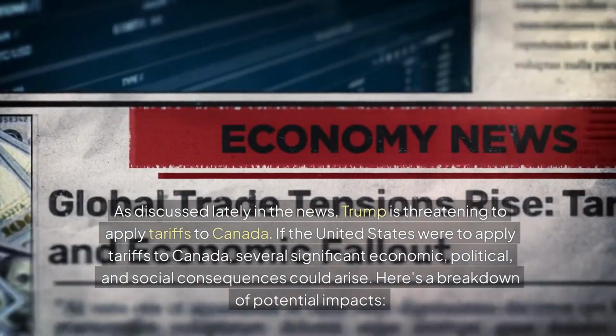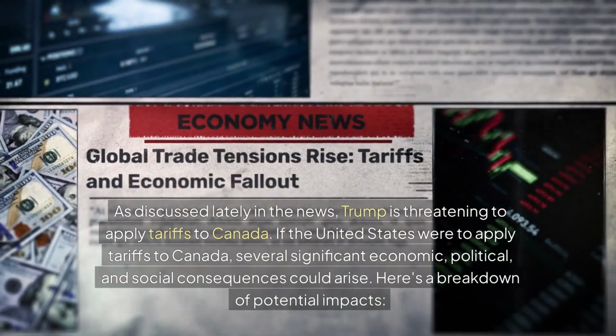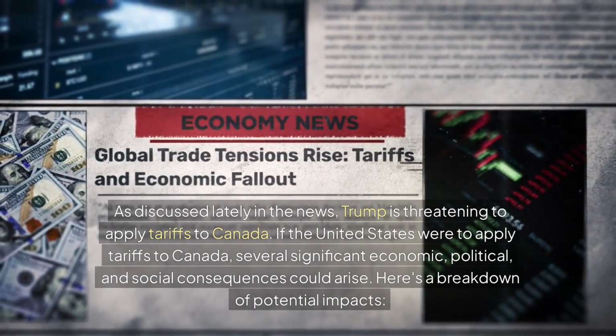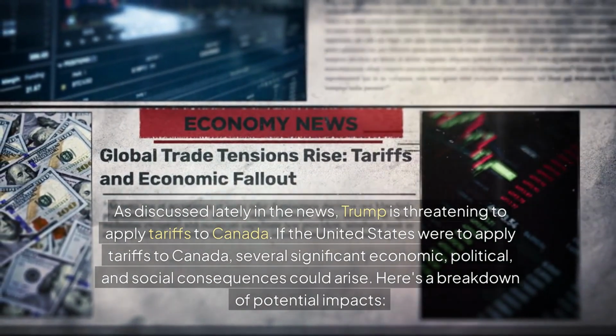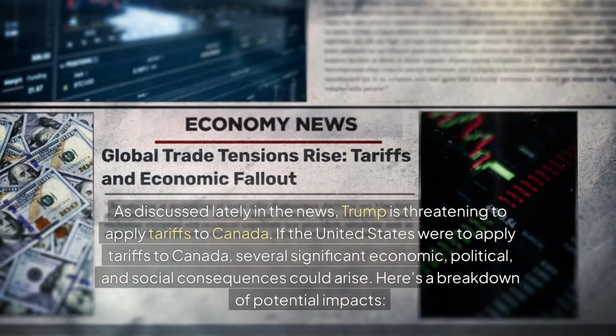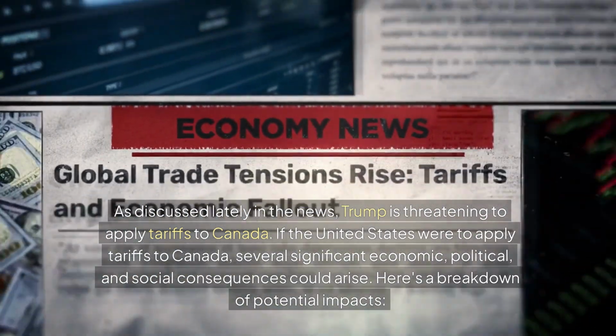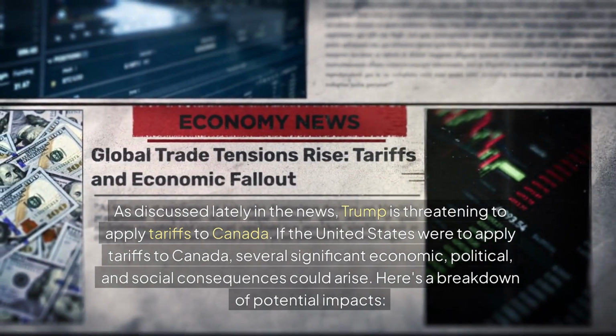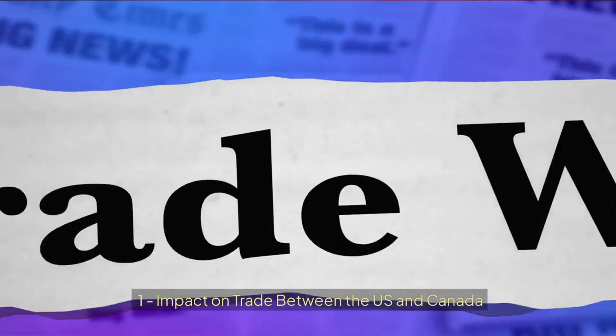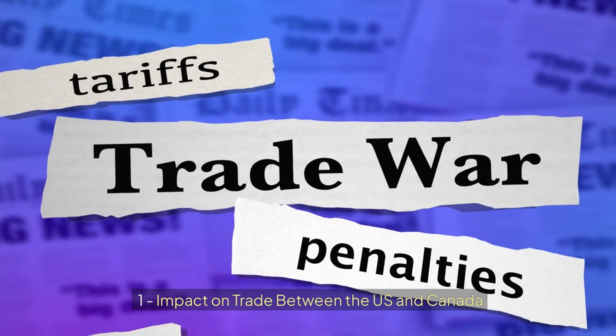As discussed lately in the news, Trump is threatening to apply tariffs to Canada. If the United States were to apply tariffs to Canada, several significant economic, political, and social consequences could arise. Here's a breakdown of potential impacts. 1. Impact on trade between the US and Canada.